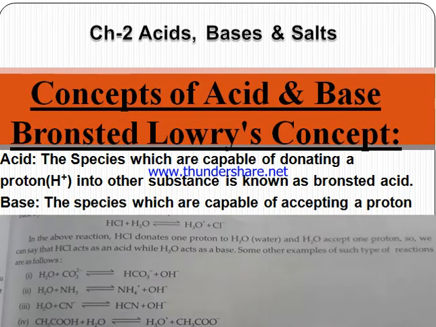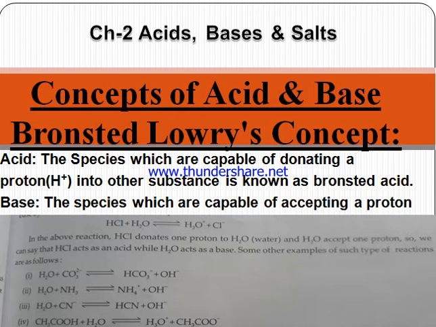The next concept of acid and base is the Bronsted-Lowry concept. According to Bronsted-Lowry, acids are the species which are capable of donating a proton. If it is H plus, then it is Arrhenius, but if it comes as a proton, then it is the Bronsted-Lowry concept.